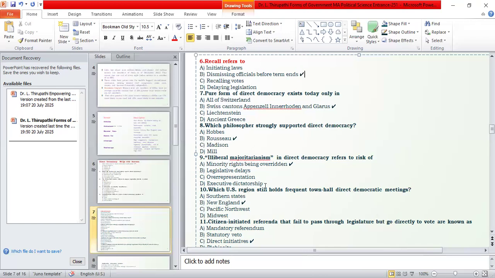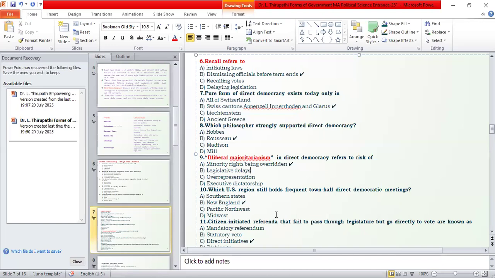And illiberal majoritarianism in direct democracy refers to the risk of what? That means minority rights being overridden by the majority. That's why it is called like this. Next, in the US, the region that still holds frequent town hall direct democratic meetings is New England.